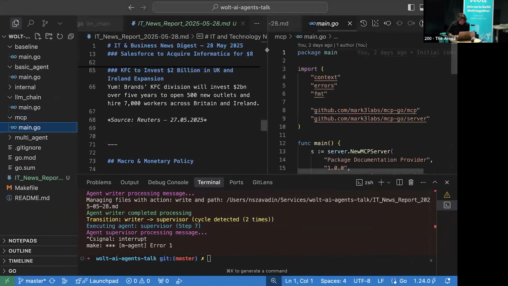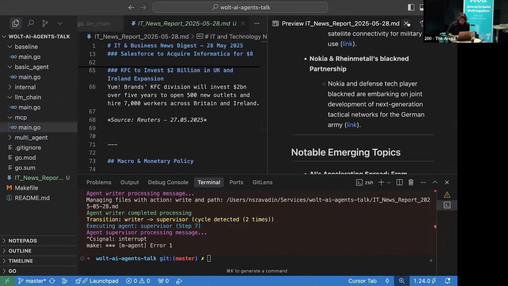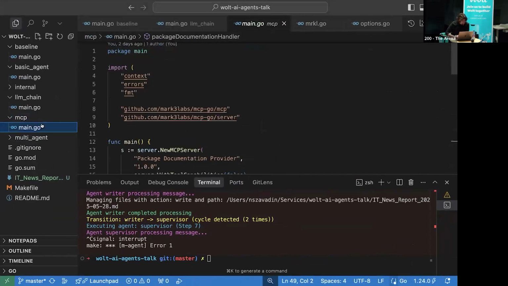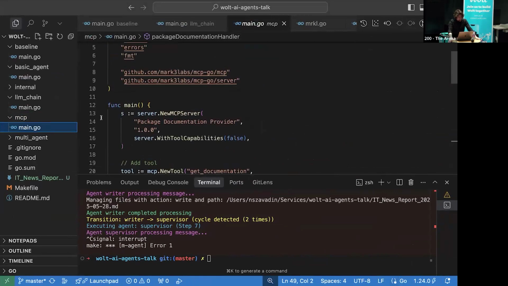Here's MCP. Okay. Let's see. So here we use the Mark3 Labs library that implements this protocol. And I also would not recommend using this, because soon we're going to get an official implementation from Anthropic folks, actually from the Go team, but under the Model Context Protocol GitHub repository.